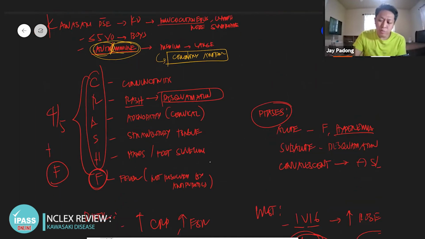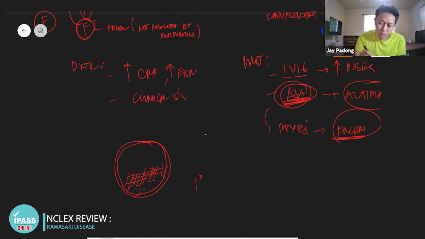This kind of thing will happen in a case of Kawasaki disease because, remember, this is an autoimmune disorder that promotes what? Inflammation to your blood vessel. If there's any inflammation or injury, there you go, the platelets will migrate to the area and promote what? Secondary hemostasis, that's your coagulation cascade. The byproduct of your coagulation cascade is basically what? Fibrin. You don't want that to develop because fibrin is not dissolved easily unless you give thrombolytics.